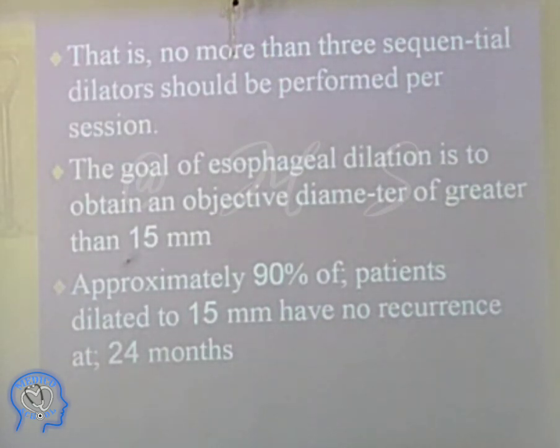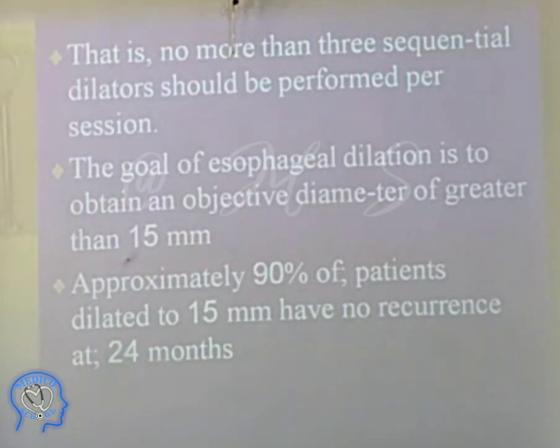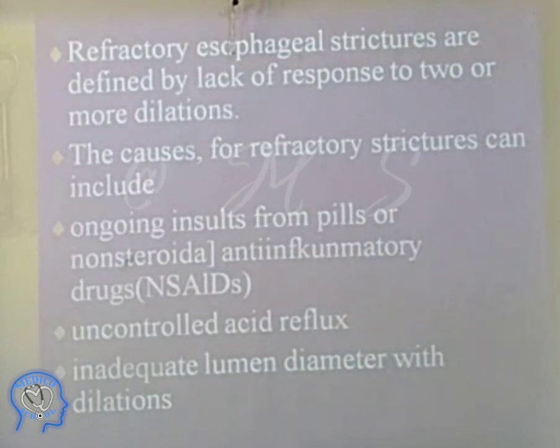The goal of esophageal dilation is to obtain a luminal diameter of greater than 15 millimeters. It should be more than 15 millimeters, so that at least you can eat or drink liquids first. Approximately 90% of patients dilated to 15 millimeters have no recurrence at 24 months. They can get recurrence again, but up to 44 months they have done a study showing that they don't get a recurrence. Let's move ahead. If you have opened it to 15 millimeters it is fine; if you have opened only 10 millimeters, it will not open fully from above.